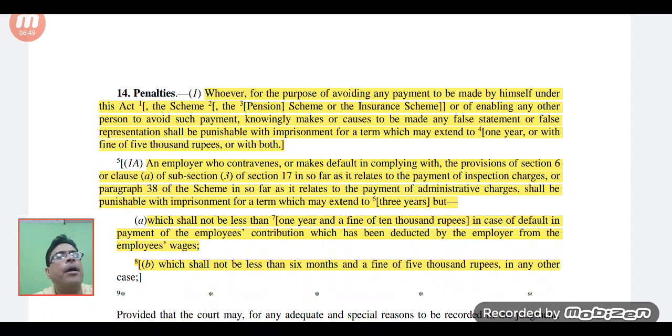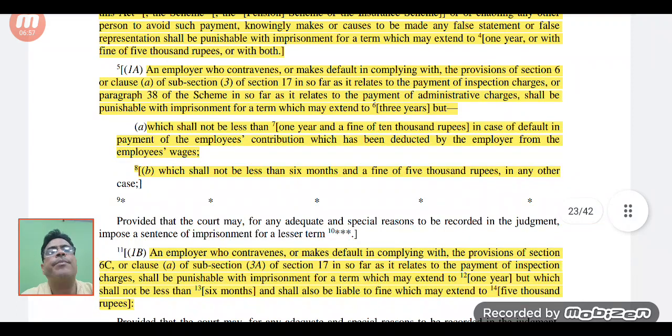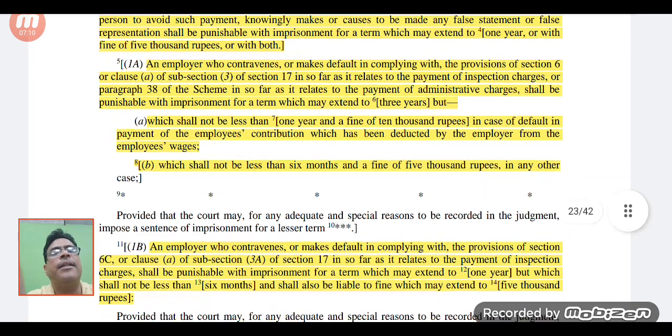In case of default in payment of the employees' contribution which has been deducted by the employer from the employees' wages, if he makes contraventions in the employees' contributions, in that case he should be given a punishment of not less than 6 months, and a fine of 5,000 rupees in any other case.